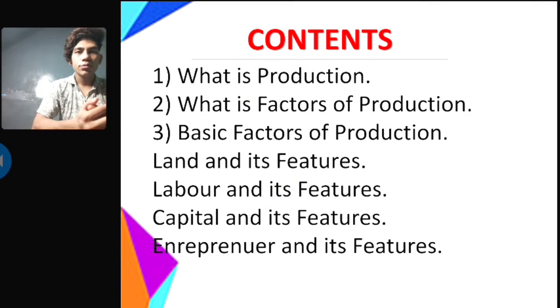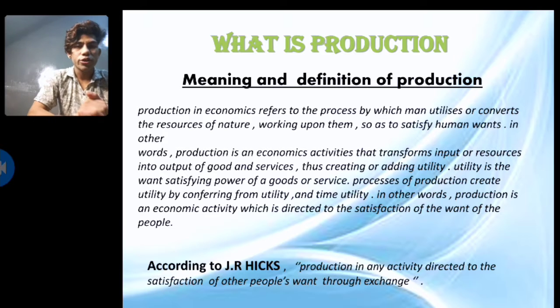So contents. Basically, what is production? What are the factors of production? The basic factors of production: land and its features, labor and its features, capital and its features, entrepreneur and its features. So what is production? The meaning and definition of production. Production in economy refers to the process by which man creates utility or converts the resources of nature by working upon them so as to satisfy human wants.